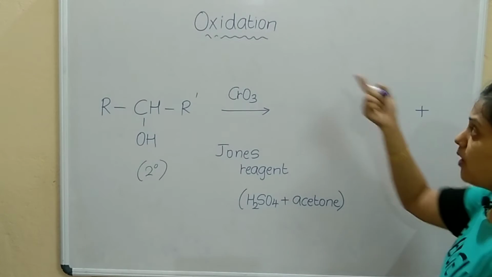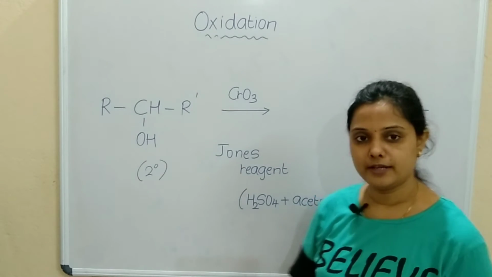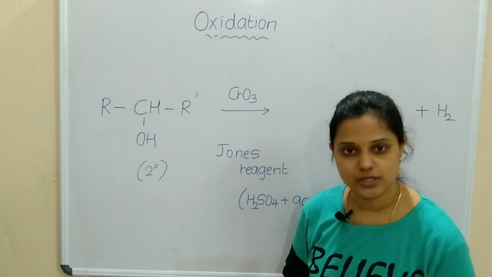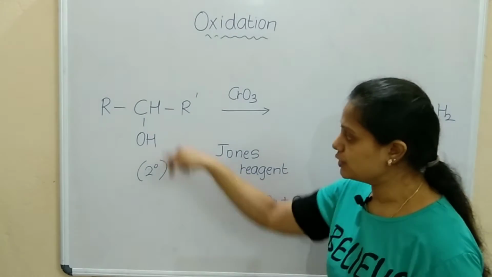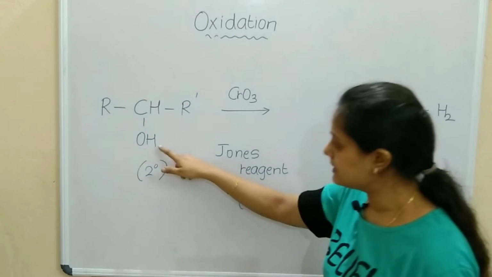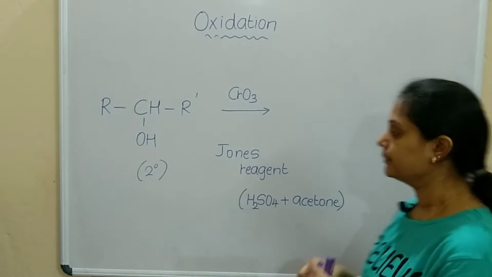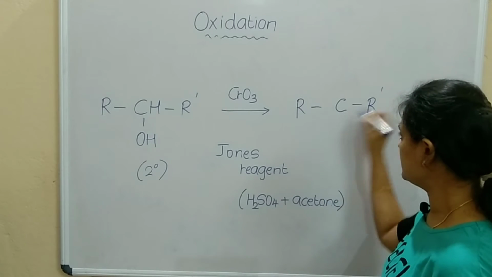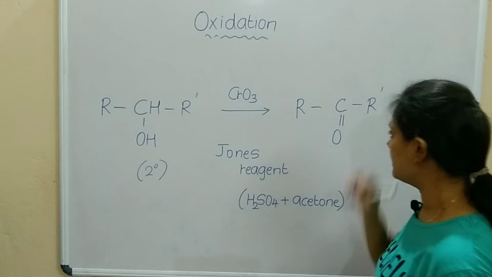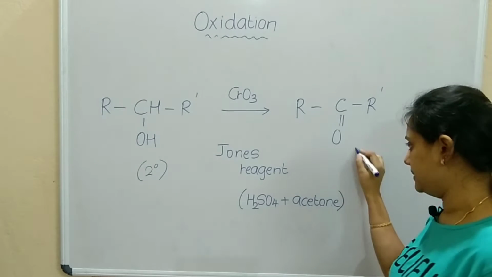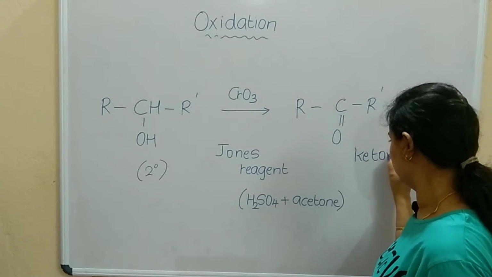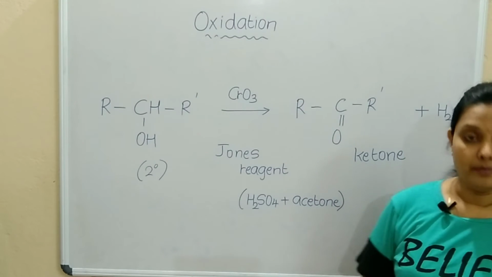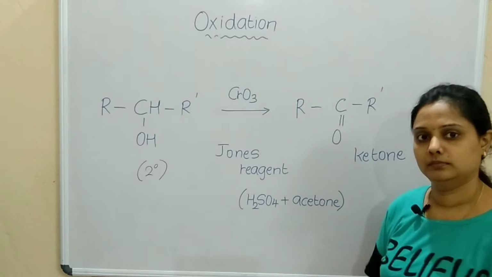And what we are learning, oxidation means removal of hydrogen, H2 will be removed, also called the dehydrogenation process. If H2 is removed, where is that H2 now? This H and this H are removed. So what is left here? R, C, R dash and O. I will put a double bond here, and it becomes a ketone compound. This R group can be the same or different.